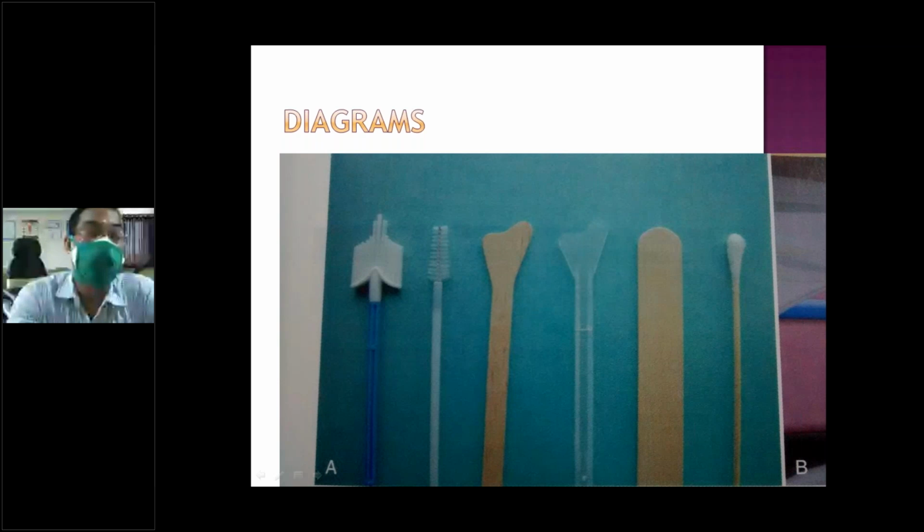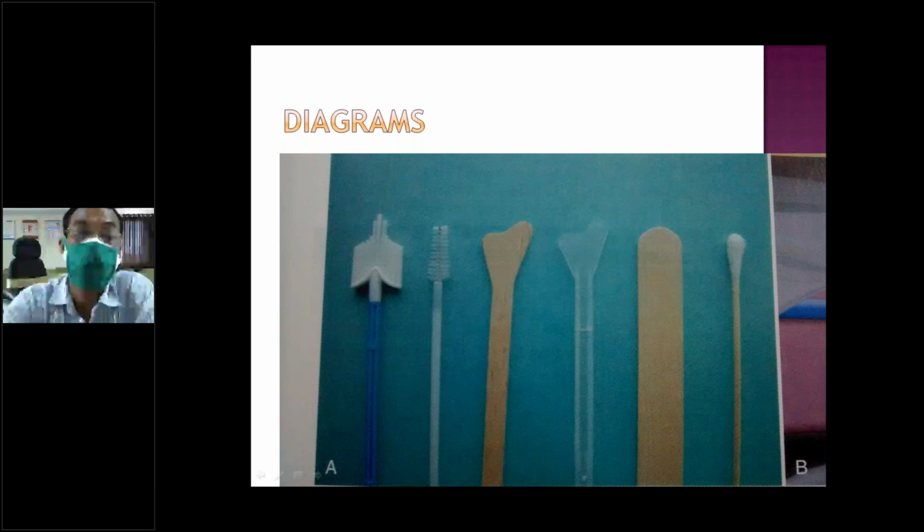Just rotate it inside and spread the sample. An ice cream spatula can be used, but it is not ideal. In earlier days, cotton wool or cotton buds were also used. But the ideal is the Ayre spatula.